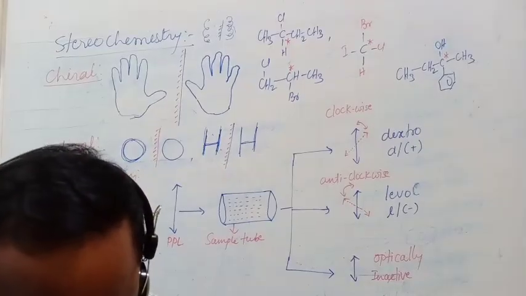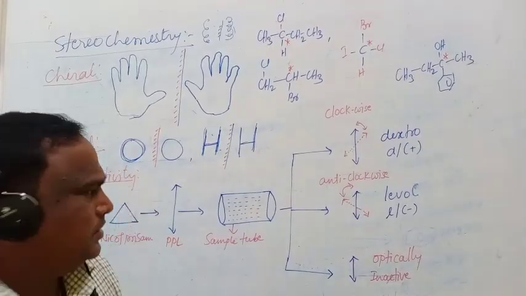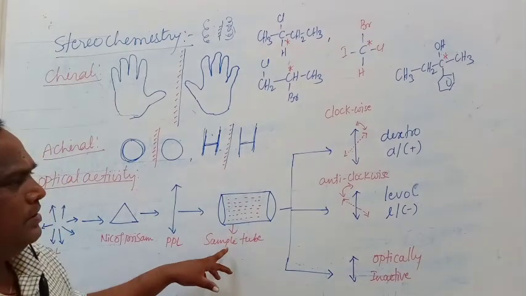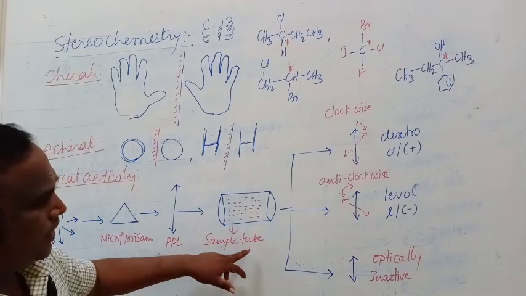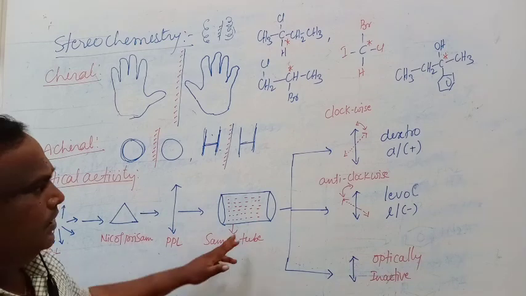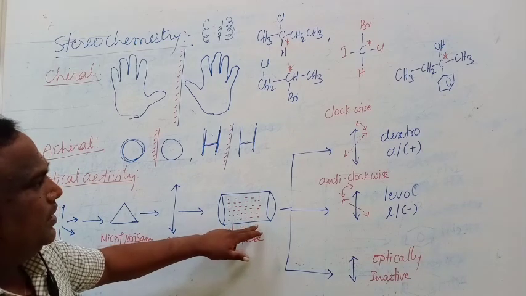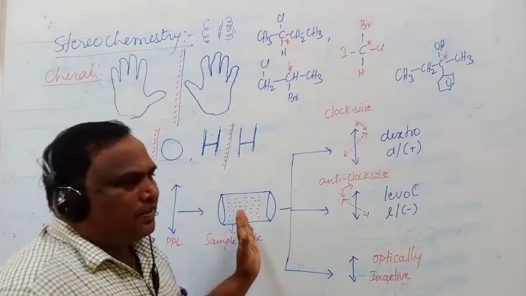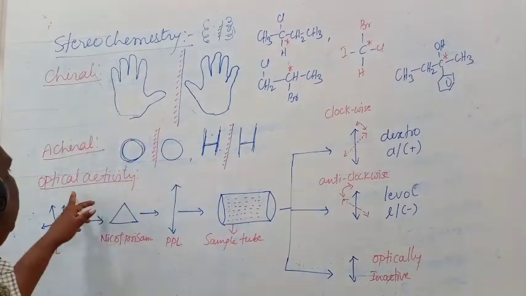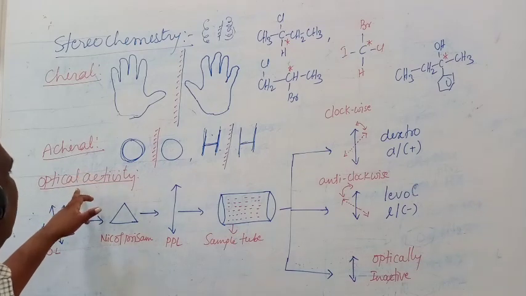So we are taking the sample in a tube, and we are passing the plane polarized light through it. First, what do we say is optical activity?